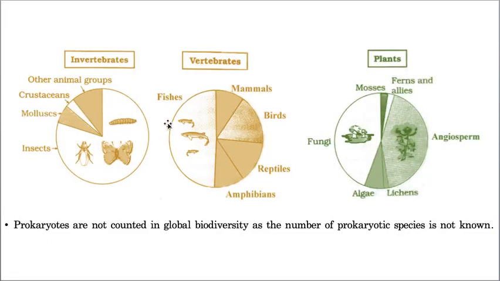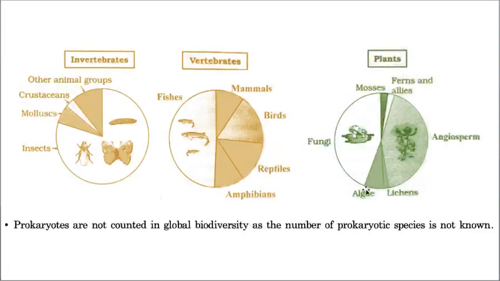So the first major half goes to fishes, second birds, then reptiles, and then mammals and amphibians. So this is how the distribution of various species in the geographical area is, in terms of vertebrates, and this is in terms of invertebrates.